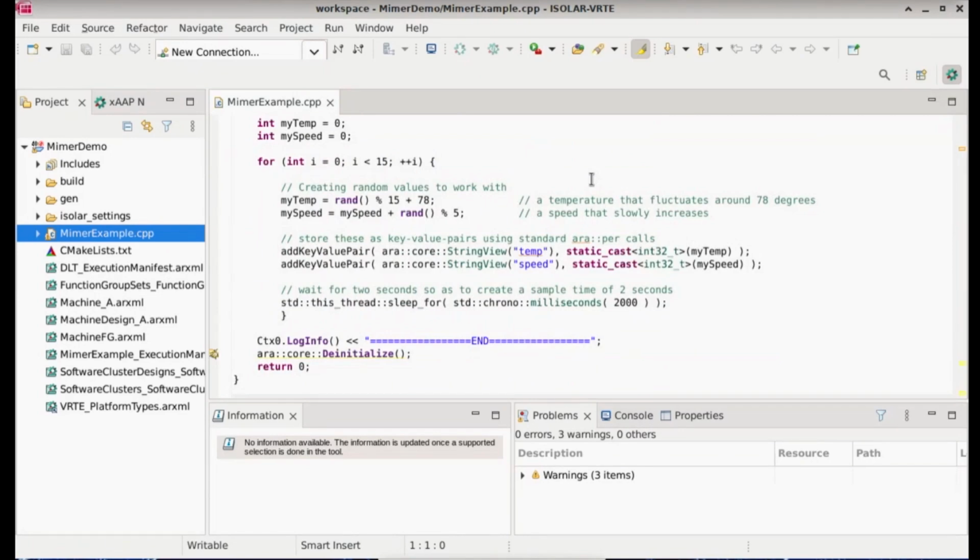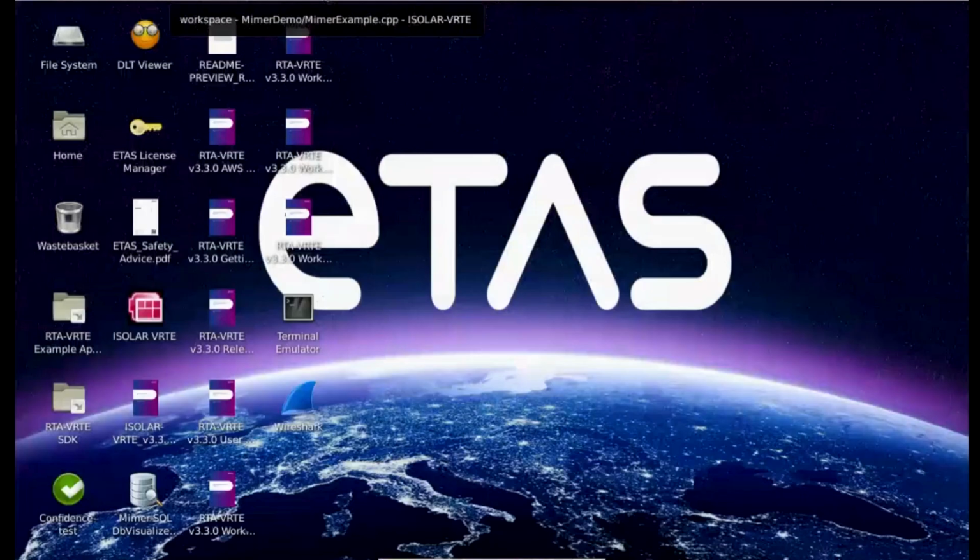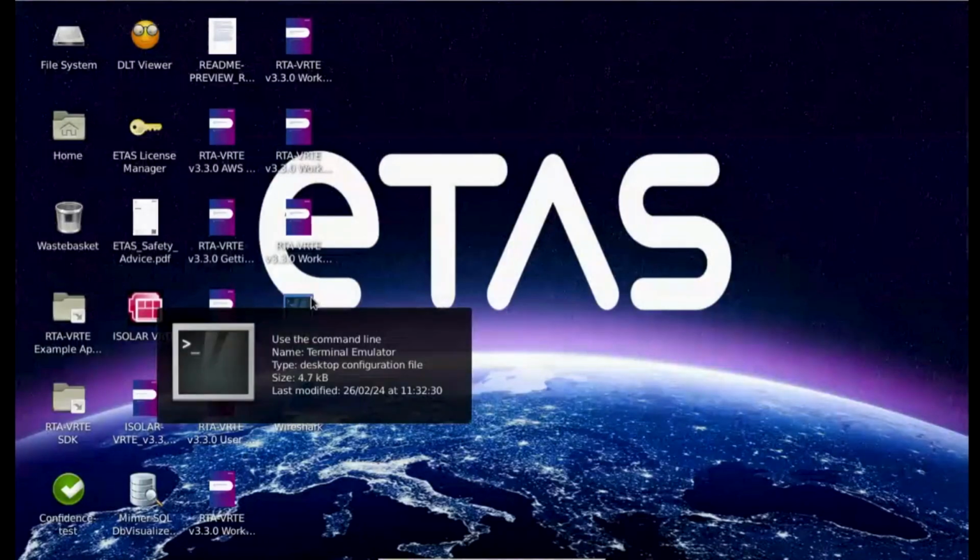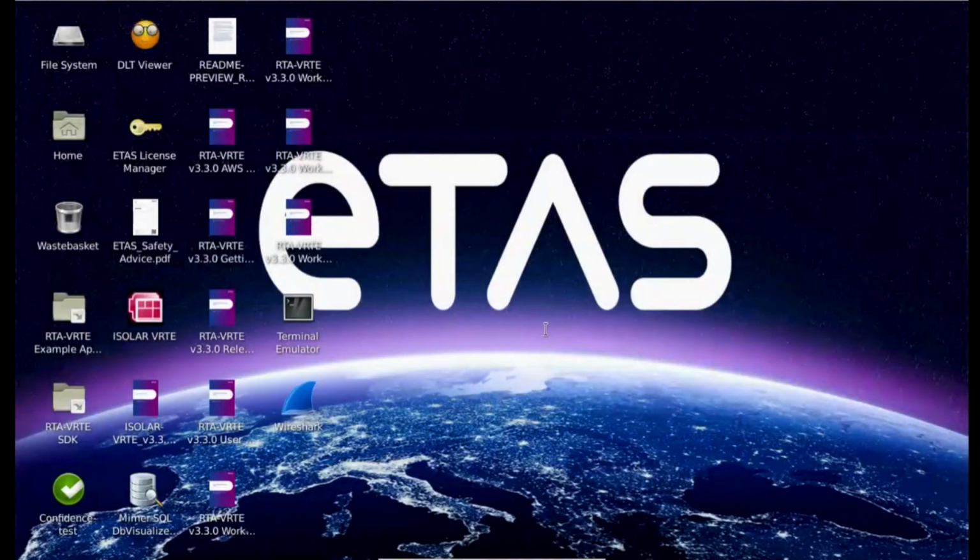So the whole idea is that I will just run through this. I will generate 15 samples and I will store them using the persistency per call. This is exactly the same way that any adaptive application would do it, but in this case, it will use the MIMA database in the background. So if you'd written this code already and it was working on a normal AUTOSAR adaptive application, you don't have to touch the code. Exactly. We're going to make it completely transparent for you.